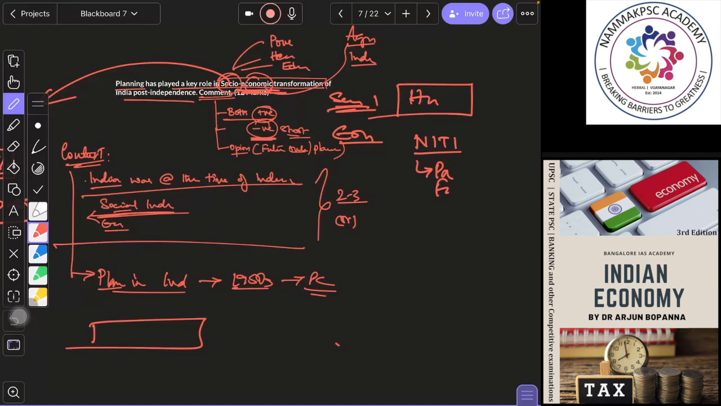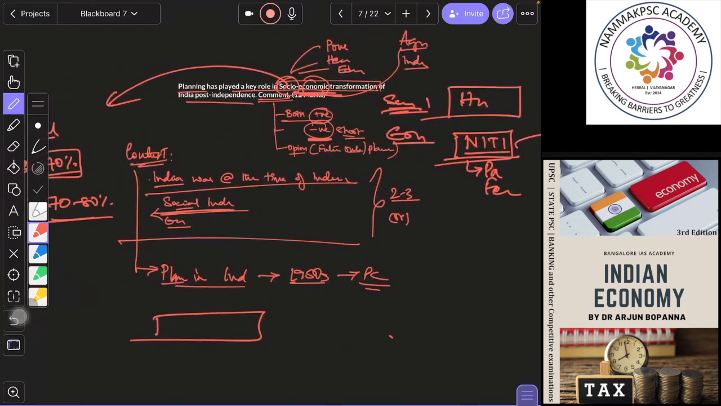Okay, so in the conclusion you can stress more on the Niti Aayog. In the body part, you stress more on the Planning Commission, its performance and its weaknesses, and how Niti Aayog can be used to promote more socio-economic transformation. Next phase, that's what you can write. Is that okay, guys? Okay, so this is about the planning. This is about socio-economic transformation through planning.